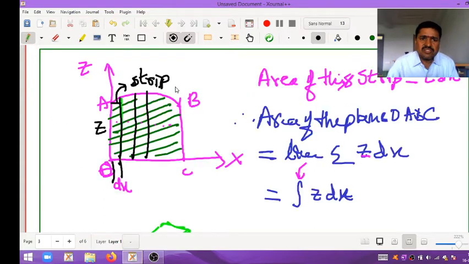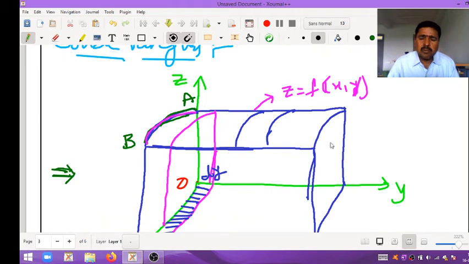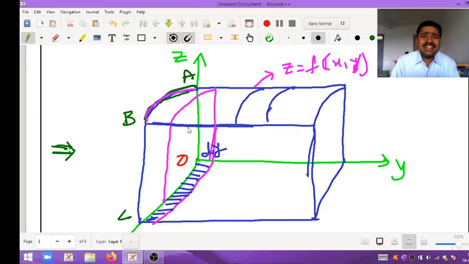So how do you get the value of this irregular object? By adding the values of each slice. This is one slice, and also one more slice.